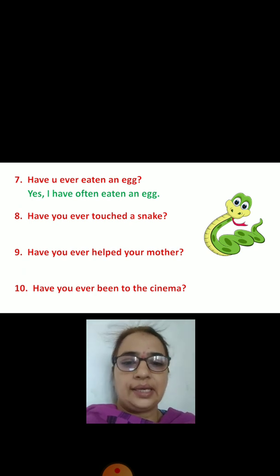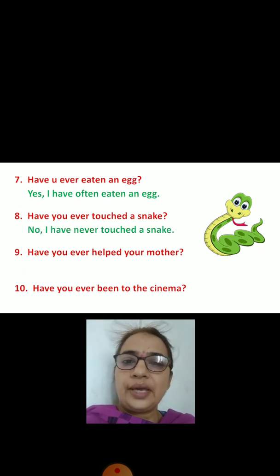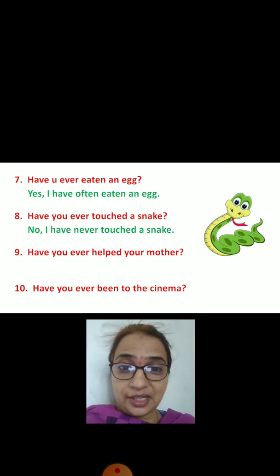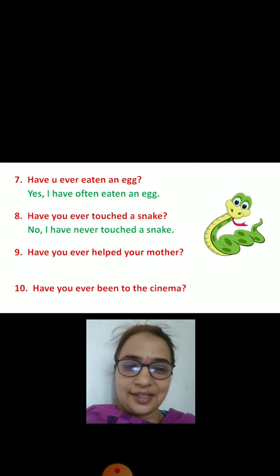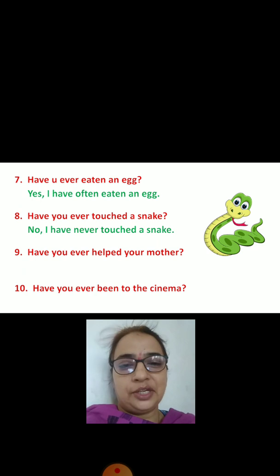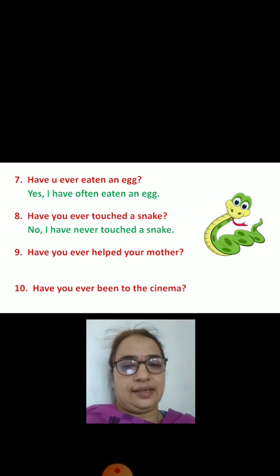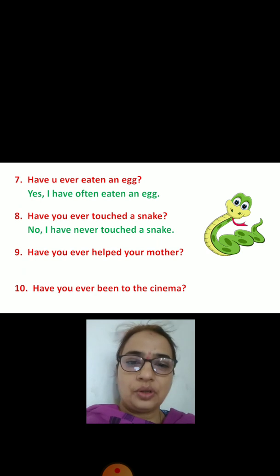Simple. 8th one. Have you ever touched a snake? What? You have touched the snake? So you can write yes. But many of you, they must have not touched the snake. So they can write no, I have never touched a snake. No, comma, I have never touched a snake.